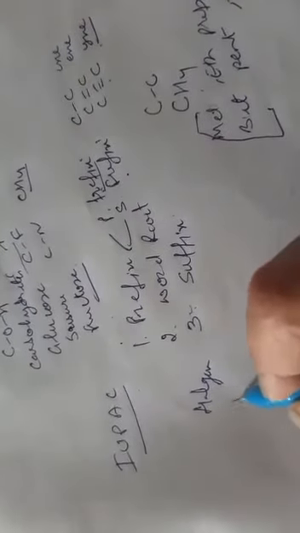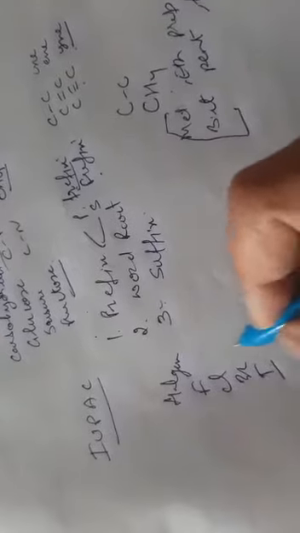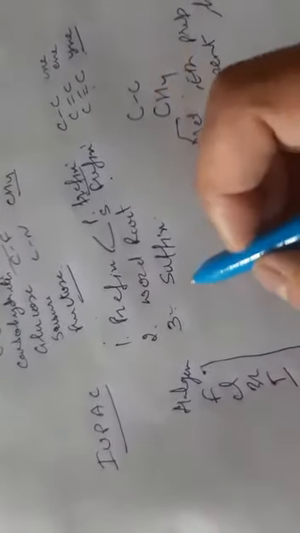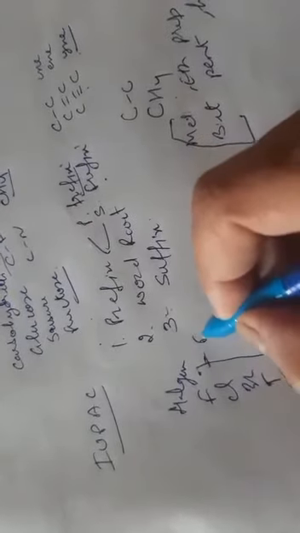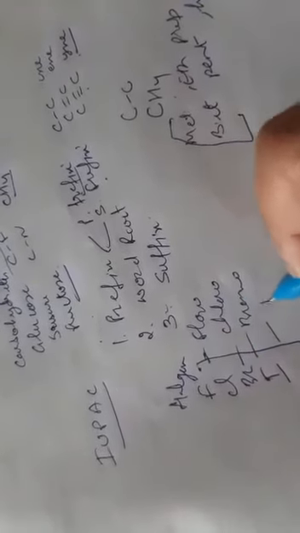And secondary prefix means when halogens are attached. Halogens like fluorine, chlorine, bromine, iodine. So these are the halogens. When these are attached, they act as a prefix. For fluorine, the word fluoro is used. For chlorine, chloro is used. For bromine, bromo is used. For iodine, iodo is used. So these are the